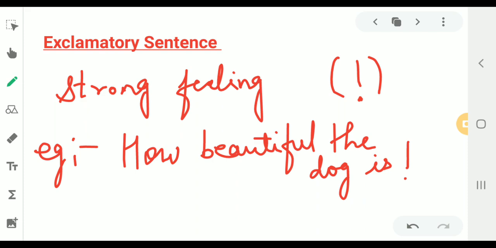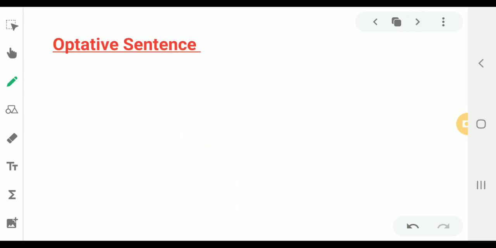And now let's talk about optative sentence. Well, generally we have 4 different types of sentences. In the modern books, a different category is also introduced as optative sentence. Let us also understand about this type of a sentence.